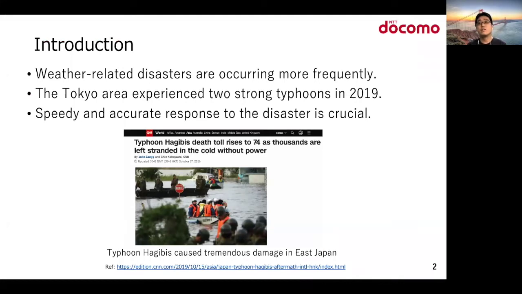Weather-related disasters such as typhoons and heavy rains due to climate change are occurring more frequently. The Tokyo area experienced 2 strong typhoons in 2019. Typhoon Hagibis caused 47 rivers to breach their banks because of heavy rains. In such situations, a speedy and accurate response to the disaster is crucial for national and municipal governments.